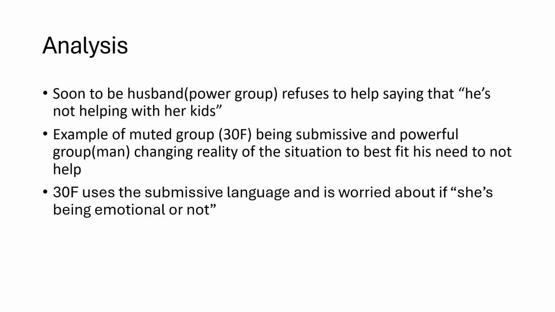So this is an example of muted group theory because there are two groups in play. One, the dominant group, that being the soon-to-be husband, her fiance, a man who is physically well. He's in charge, he won't help, right? The other group is submissive because she is physically weaker and a woman. She is the submissive group. She's bedridden with pneumonia, asking for help. She can't really voice her opinion fully at this point. The example shows the two groups, but it also shows the dynamic between them.